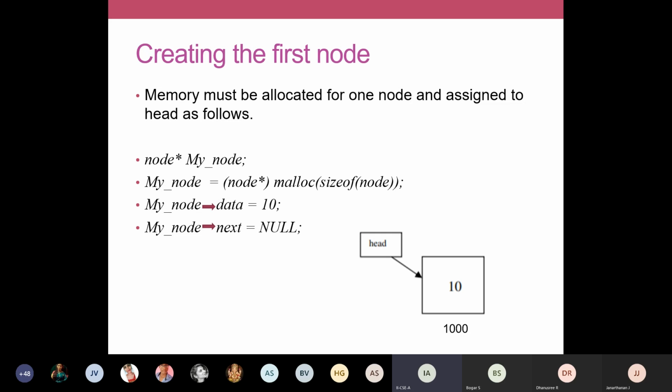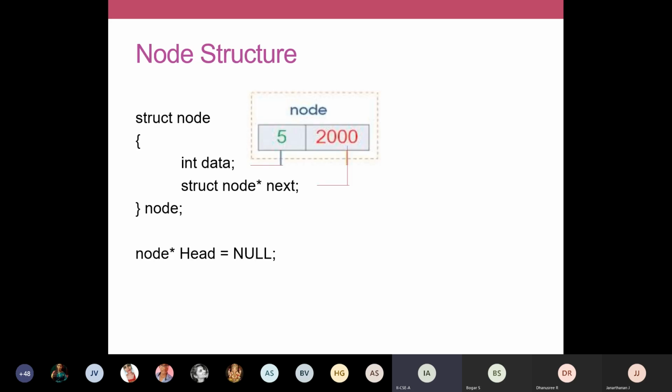I'll show you once again the previous slide. We have 2 fields, data and next. These are the 2 variables we are going to use, but we have to use them along with the pointer notation. So if I'm creating a new node called my node, I have to use my node arrow data and then my node arrow next. Node name, arrow, and then the field. We are going to store the value of 10 in this data field, and we are going to store something in the next field also.